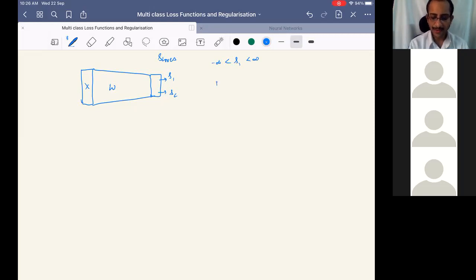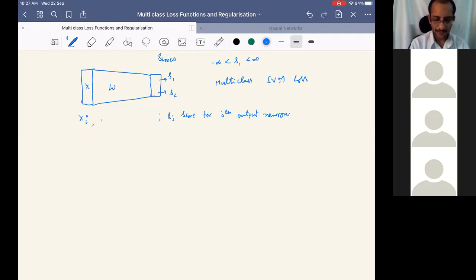How did we define the multi-class SVM loss function? Any of you remember? If I give an input sample xi, with i being the index of the sample, and sj is the score I am getting for the jth output neuron, then how did we define the multi-class SVM loss function?